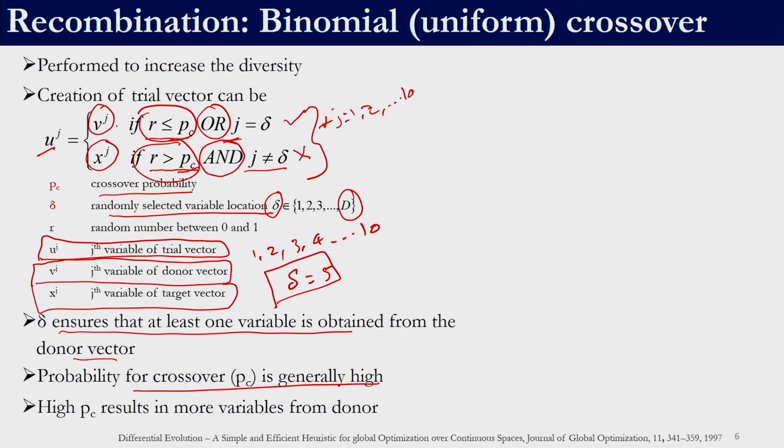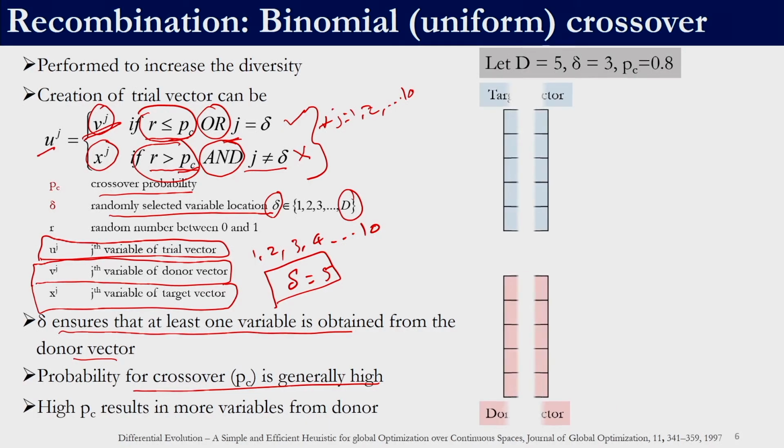Most of the values for the various decision variables will be coming from this mutant vector and not from the target vector. So, let us see an example. Let us say there are 5 decision variables and we have generated a random number delta equal to 3, and let the crossover probability be 0.8. Let us assume x1, x2, x3, x4, x5 is our target vector,